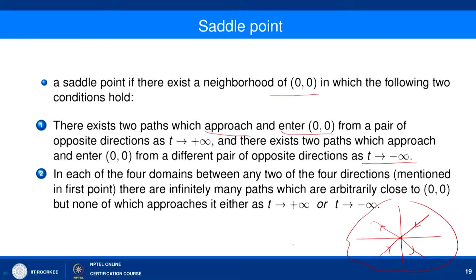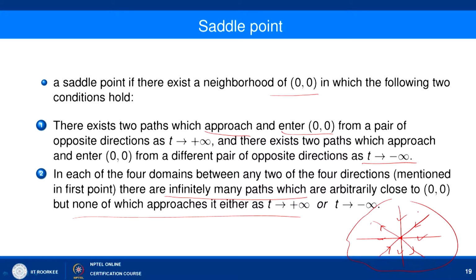So, it means that it will represent the saddle point if there exist two paths which are entering (0, 0) as t tending to infinity and leaving along the opposite path as t tending to minus infinity. Now, it will create 4 domains: 1, 2, 3, 4. In each of the 4 domains between any 2 of the 4 directions, this direction is coming here, going out, coming here, going out. In each of the 4 domains, there are infinitely many paths which are arbitrarily close to (0, 0), but none of which approaches it either as t tending to infinity or as t tending to minus infinity.